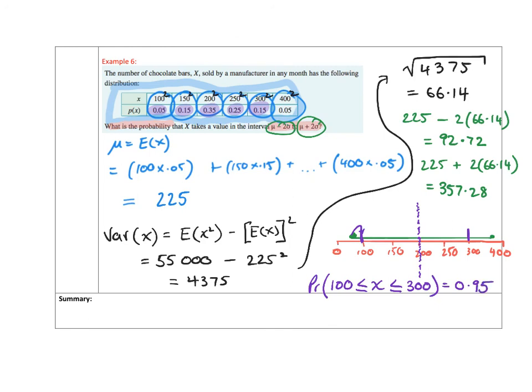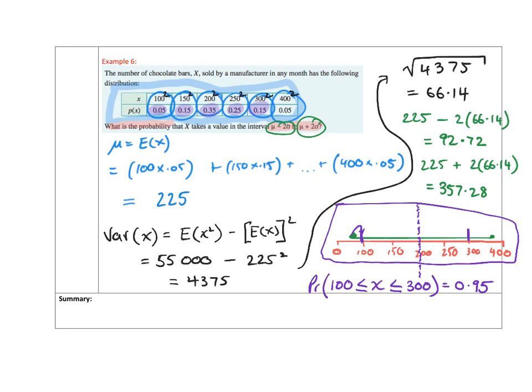Now I want to stress that the answer here was not 0.95 because we were asked to find something that looked like our confidence interval. We needed to do this really important step of rounding towards the centre and then relating back to the question at hand.